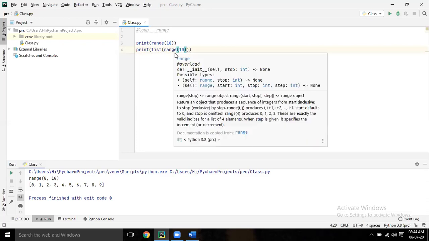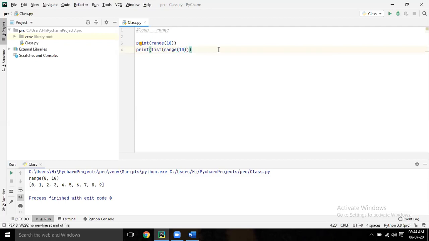Correct. So range 10 means it will create the list of items. It will start from 0 and it won't include 10. Till 9 it will give 10 numbers. So the 10 one it won't include. How is it increasing? By 1: 0 plus 1, 1 plus 1, and so on.